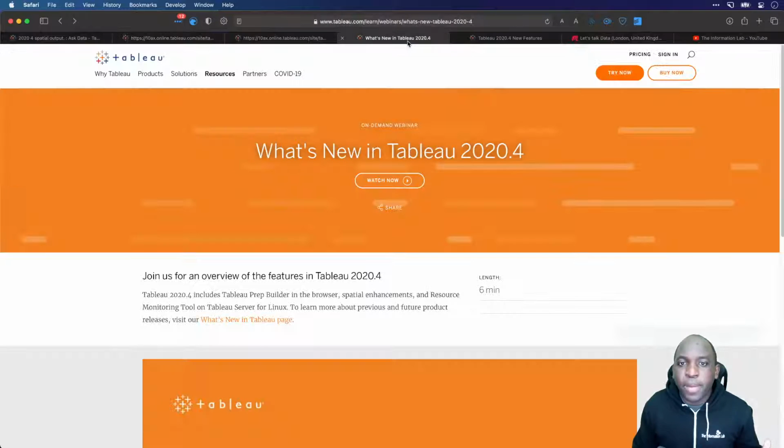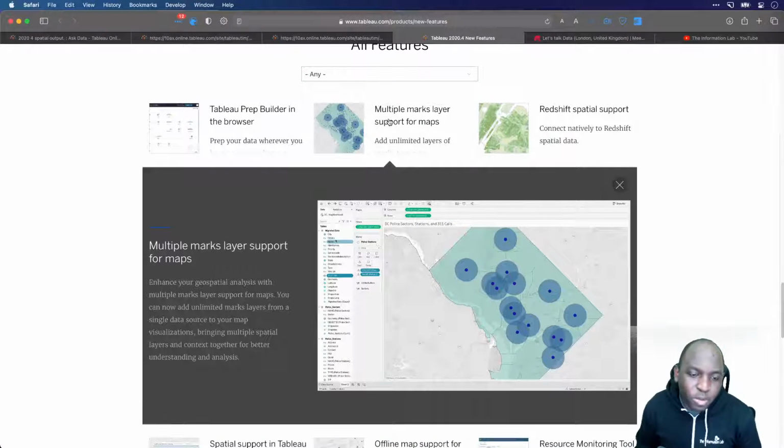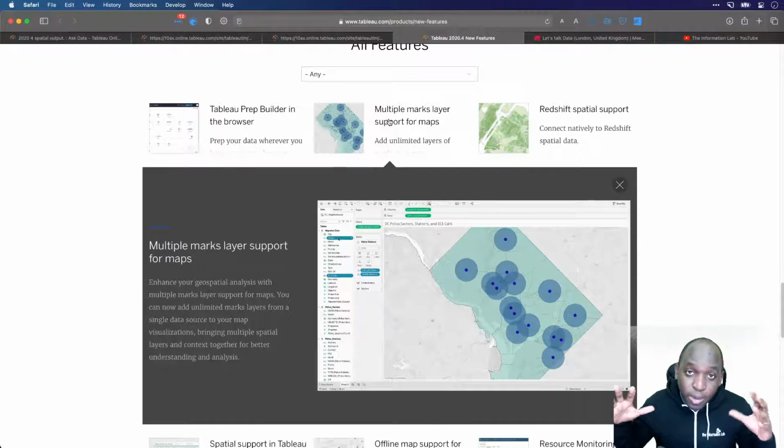Okay, so I'll go back into the 2020.4 page here. I'll actually close this one because I don't want this page, and we'll just go back here. I'm just going to work my way through the list. It's actually the easiest way because it's sort of in order of importance, as it were. So the next one is multiple mark layer support. So this is essentially the capability in Tableau to do multiple layers inside of maps.